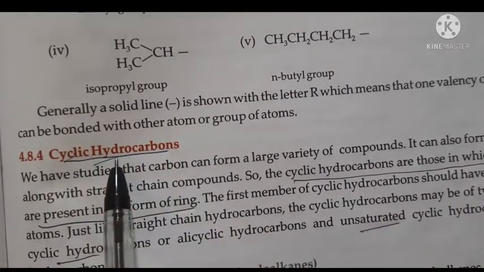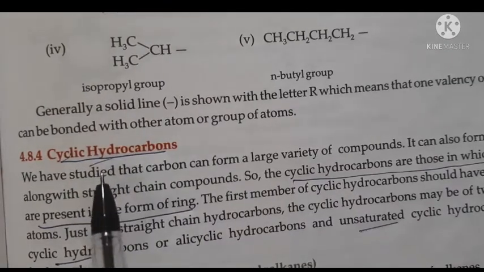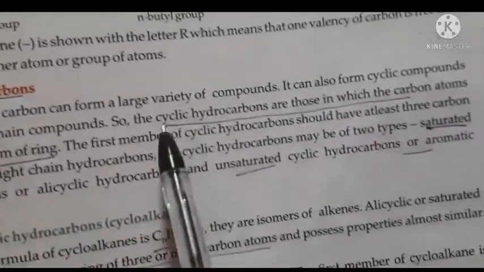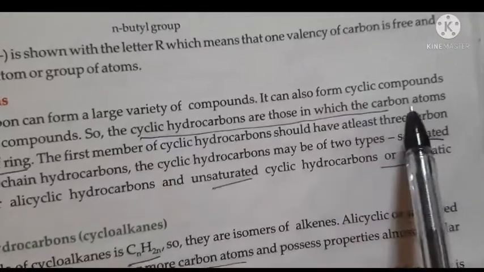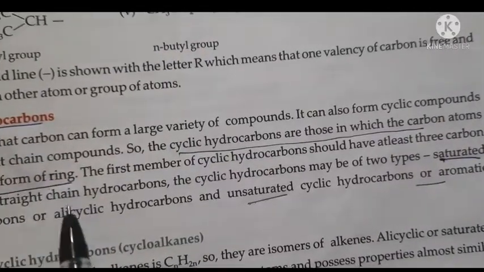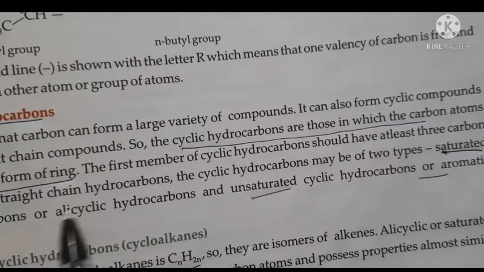You know what hydrocarbons are? Hydrocarbons are the compounds of hydrogen and carbon. Cyclic hydrocarbons means the hydrocarbon is in the form of a ring. Just see here please. Cyclic hydrocarbons are those in which the carbon atoms are present in the form of a ring.